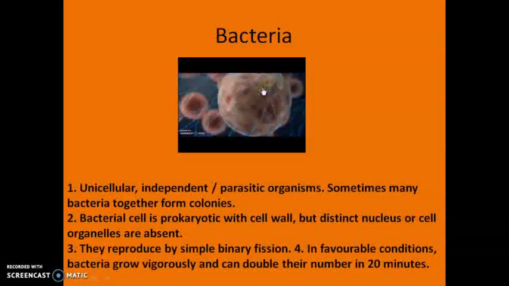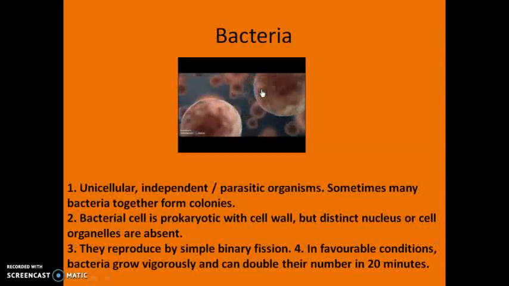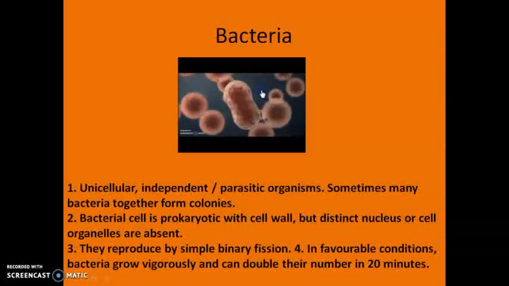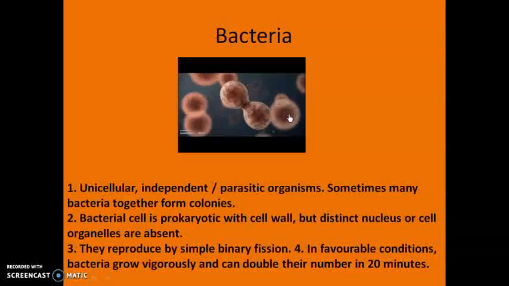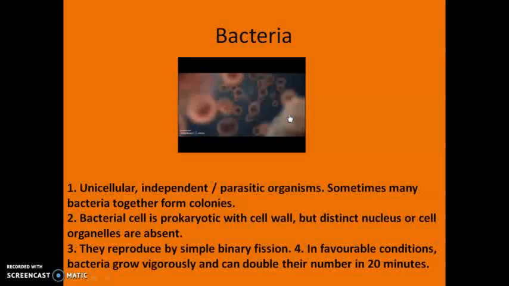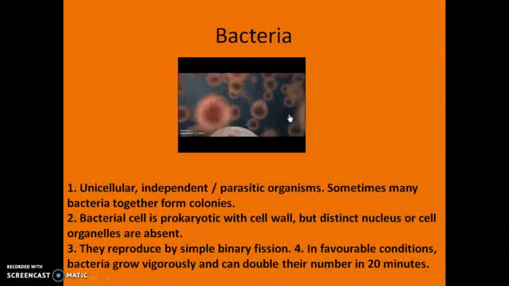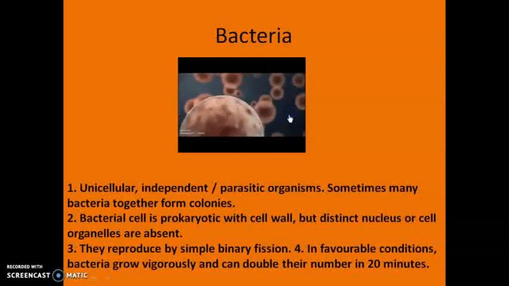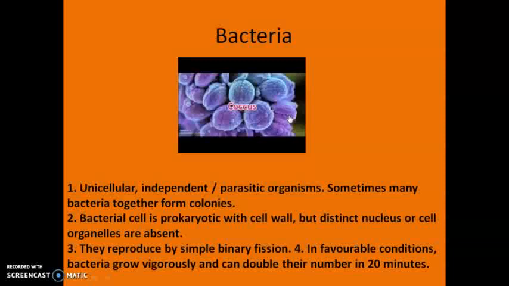Then going to their reproduction, they reproduce by simple binary fission. Binary means two. As you can see in the diagram, one bacteria is being stretched and it is getting divided into two. Fission means cutting. So, binary fission means dividing into two. Very clearly you can see that. In favorable conditions, bacteria grow vigorously and can double their number in 20 minutes. So just in 20 minutes, they can regrow their number.